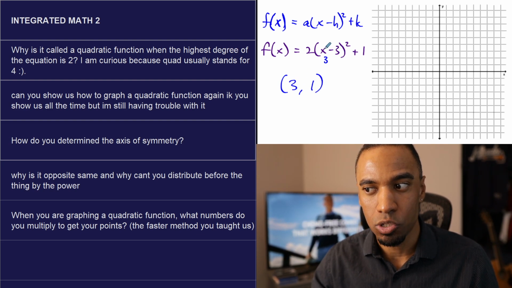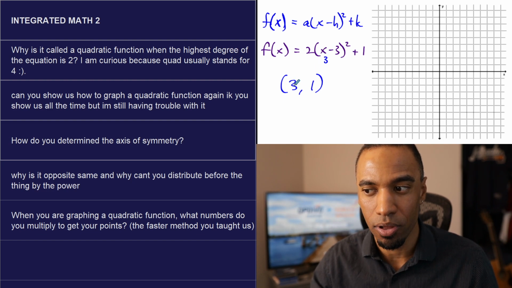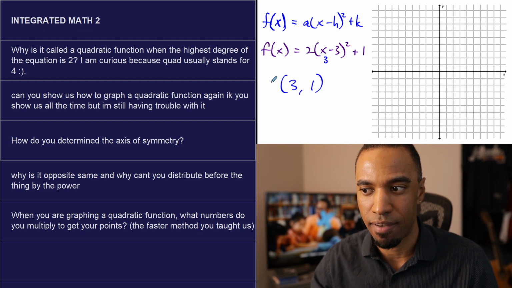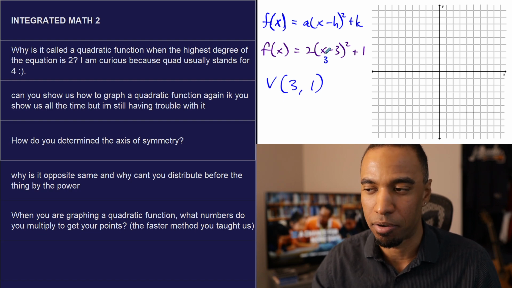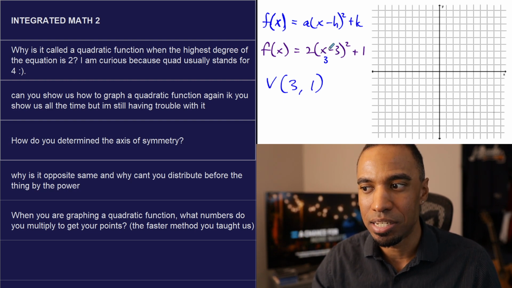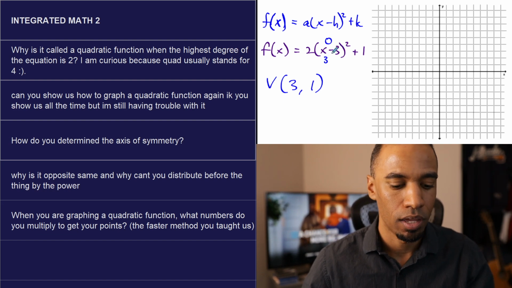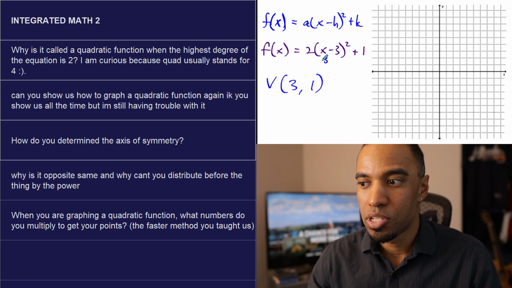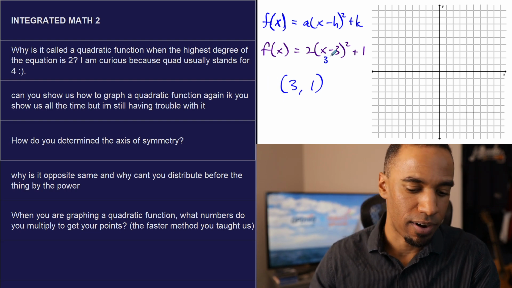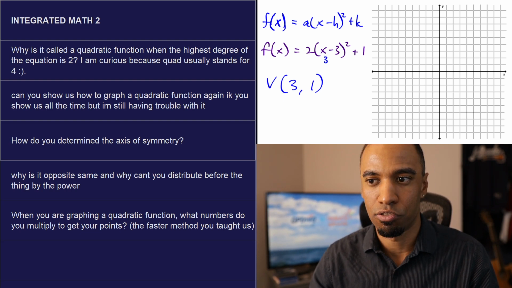It's really about what you're plugging in for x. It's saying, what do I plug in for x to minimize my value to get my vertex? That's why I had to talk about the vertex first. When I plug in 3, my distance from my vertex is 0 because I'm on my vertex. So why is it opposite? When you're plugging numbers in for x here, you are finding your distance from your vertex.